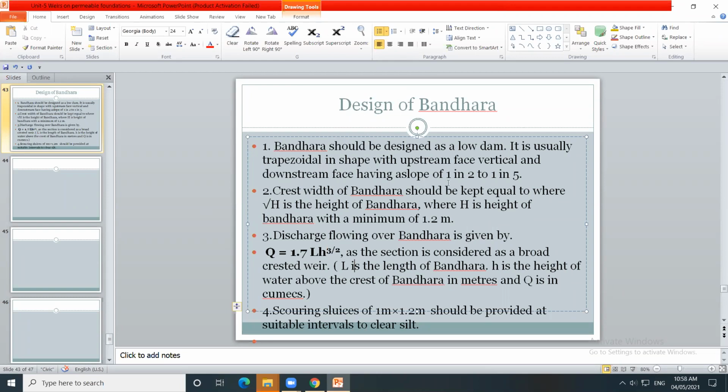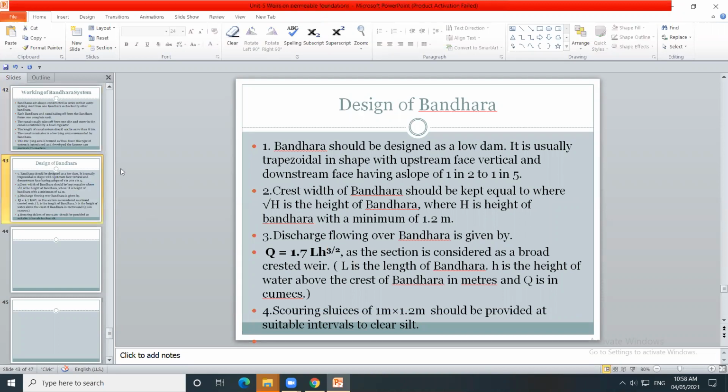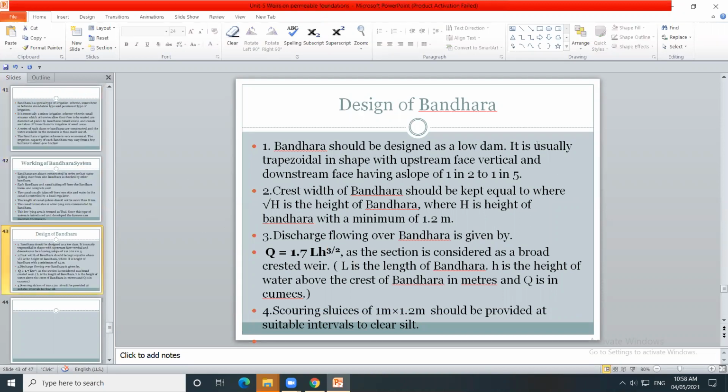What is the upstream face of the bandara like? It is vertical. The first design consideration is upstream face is vertical, downstream face has slope 1:2 to 1:5. What crest width is provided? Root of H, up to 1.2 meter. How is discharge calculated? Q is equal to 1.7 into L into h raised to 3/2. And scouring sluices having size 1 meter by 1.2 meter are provided at suitable intervals. These are the various design provisions made in the construction and design of the KT weir, Kolhapur type weir or Kolhapur type bandara.